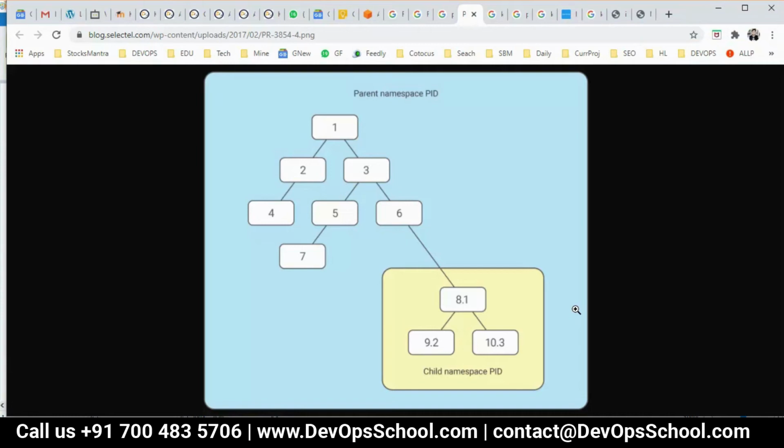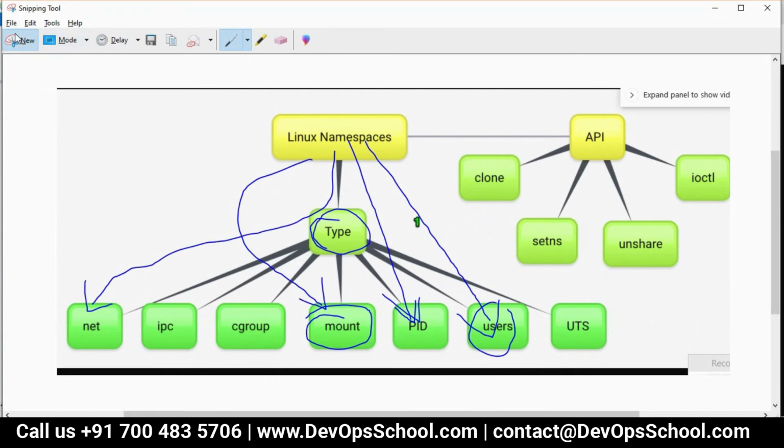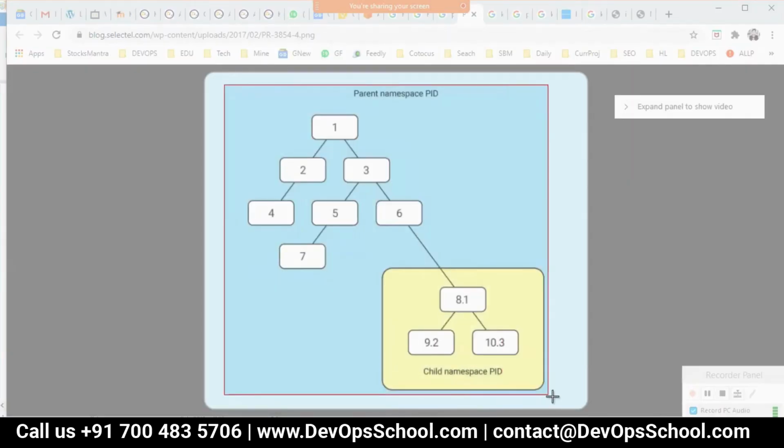So in the same way, in this process table you see, 1 has come from 0, then from 1, 2 and 3, 5, 6, 7. And here you see 6 and 8, 9, 10. What is this 8.1, 9.2, 10.3? What is this? Any idea, guys? Sub-process. Sub-process, but for what?